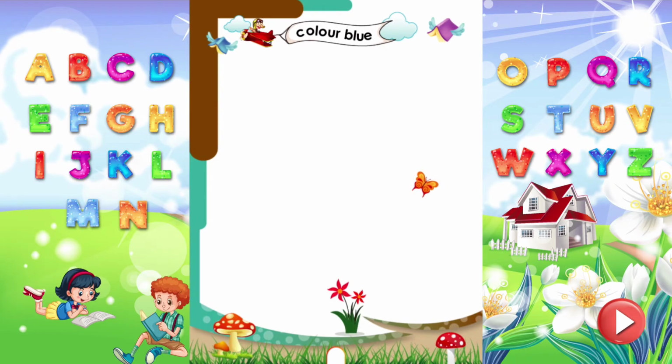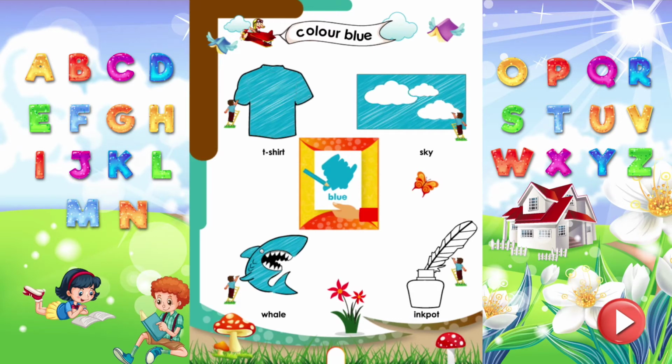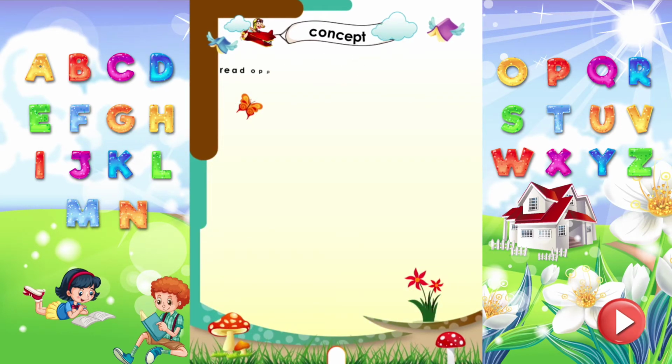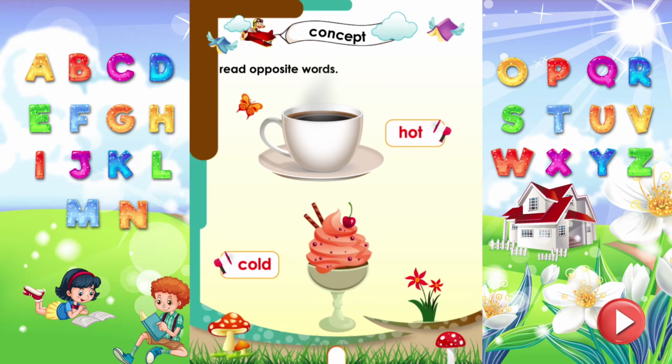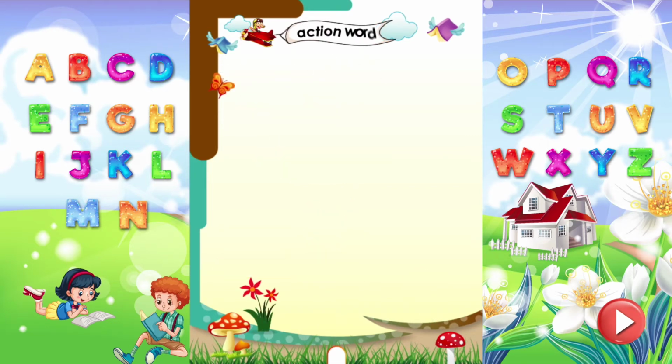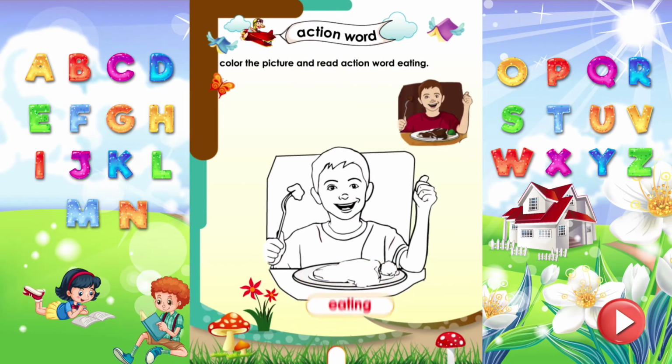Color blue. Color the pictures blue, like t-shirt, sky, whale, and inkpot. Concept. Read opposite words, hot and cold. This tea is hot. This ice cream is cold. Action word. Color the picture and read action word eating. Do you know, kids? Eating is an action word.